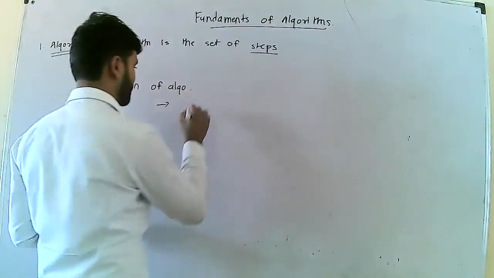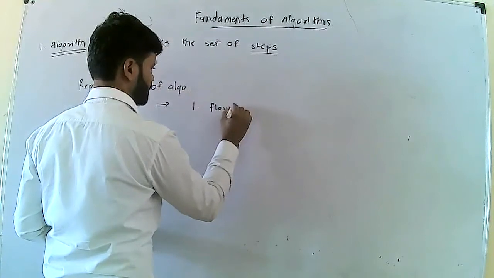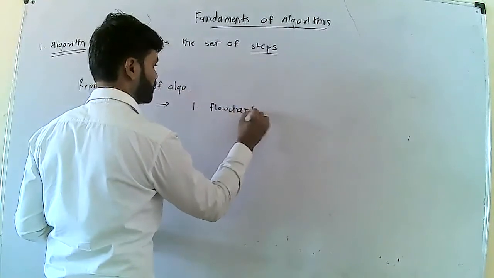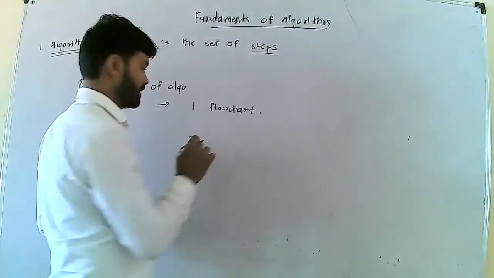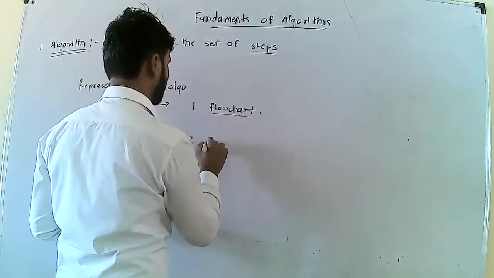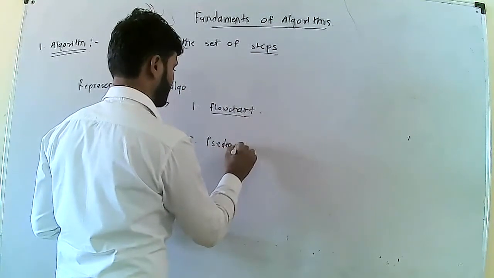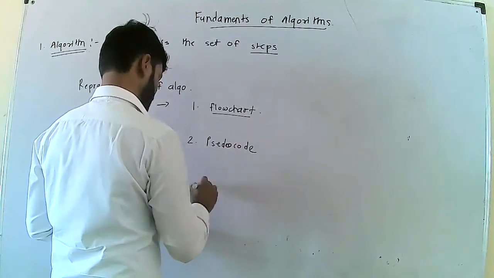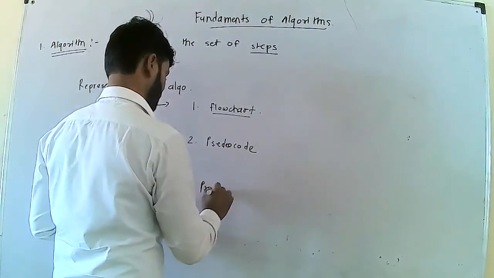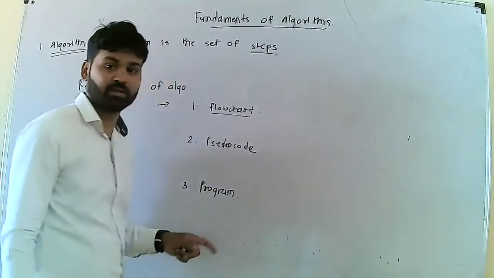First one is flowchart, second one is pseudocode, third one is program.